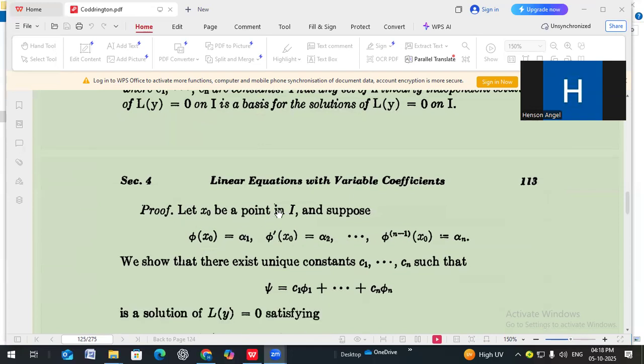Let x0 be a point in the interval I, and suppose φ(x0) equal to α1, φ'(x0) equal to α2, etc., φ^(n-1)(x0) equal to α_n.